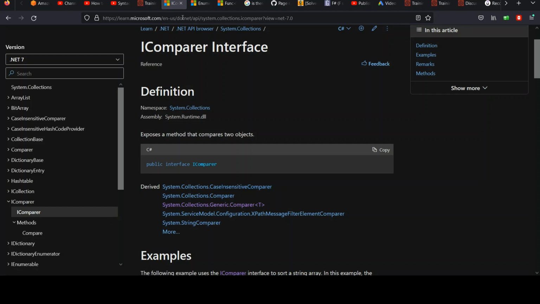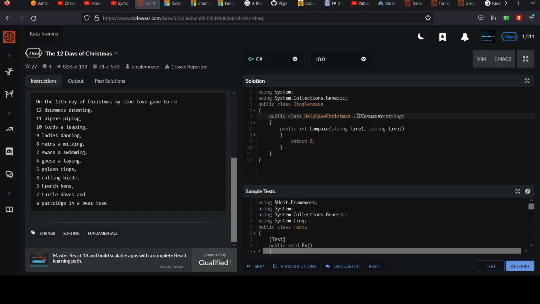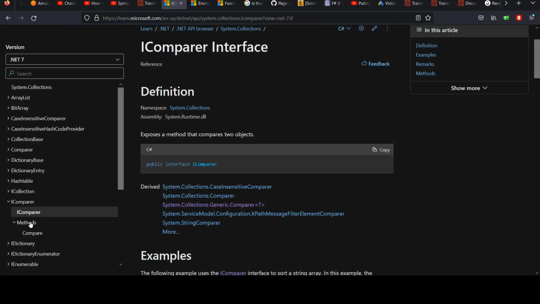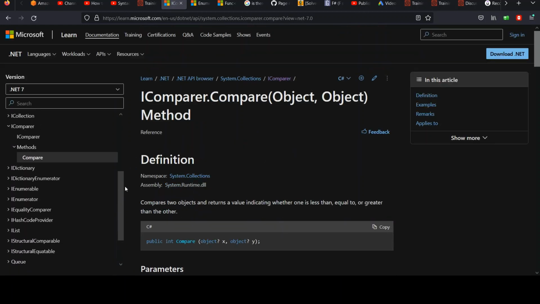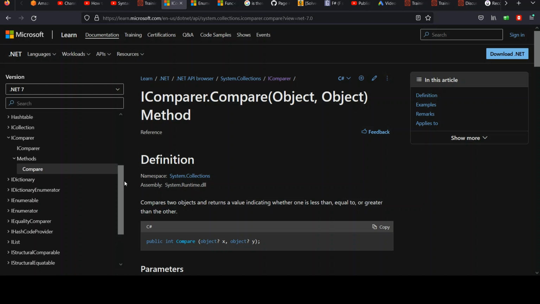And that's the rule. When you inherit from an interface like we've done here, the colon indicates that, right? We've seen inheritance too, where you can just put a class name afterwards, and that means that your subclass is a type of the class. It has all those properties of the class plus whatever else you define for it. This is different. This is saying it implements an interface, meaning you have to go to that interface, look at its methods, we expanded methods, and it has a compare method. And every method listed you have to implement if you want to be a valid implementation of that interface.